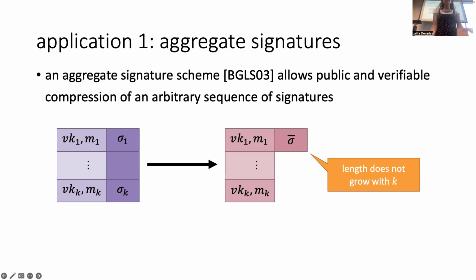How do we do this? This inherently looks like a BARG problem. The answer is that sigma bar is going to be a BARG that sigma 1 through sigma K exist. This setup is pretty much exactly what we want, because we're not worried about compressing the messages. In most applications we actually need to keep the messages, since that's important data. We just want to be able to continually sign something without having the signature grow as the messages grow in length as well.